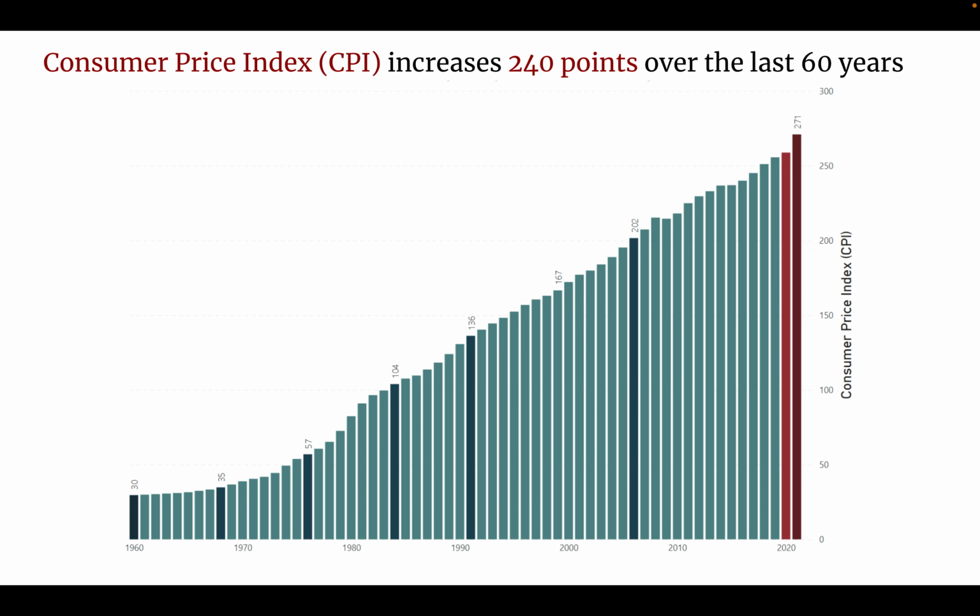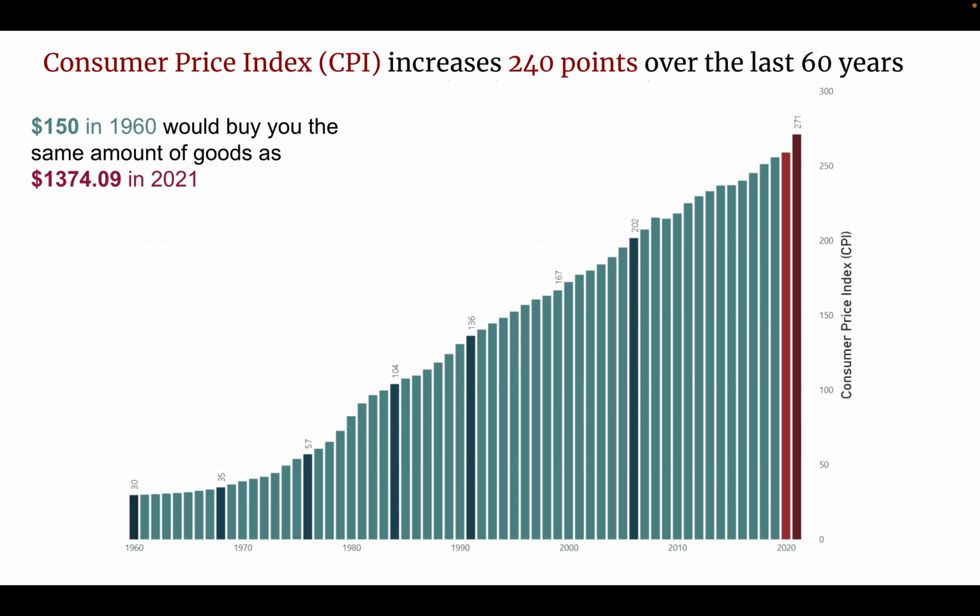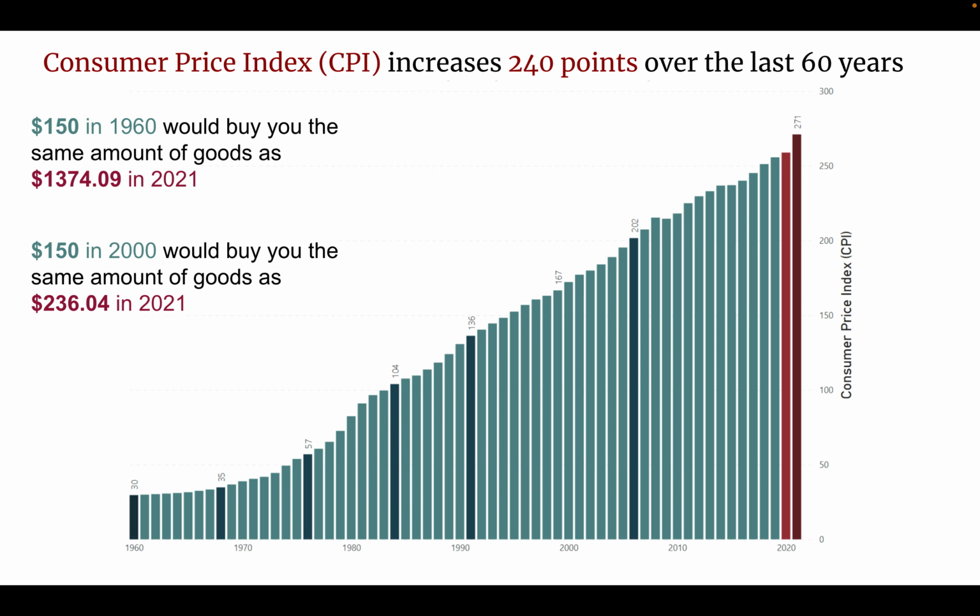To put this in perspective, we can use the CPI to calculate how valuable our dollar is compared to prior years. $150 in 1960 would buy you the same amount of goods as nearly $1,400 in 2021. $150 in 2000 would buy you the same amount of goods as $236 in 2021. To summarize, prices be rising.